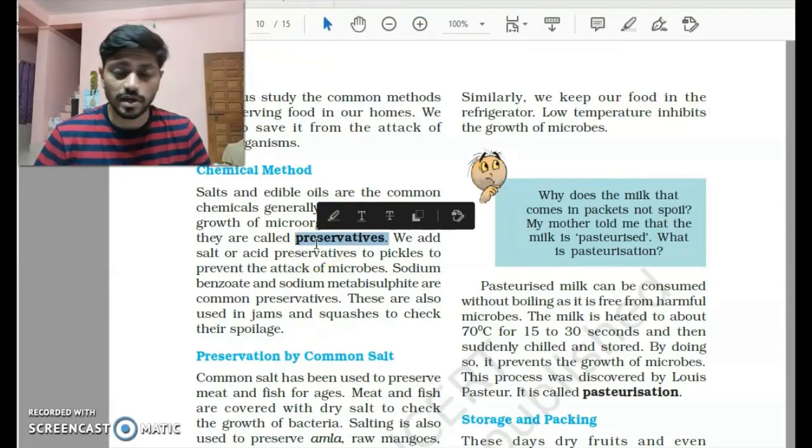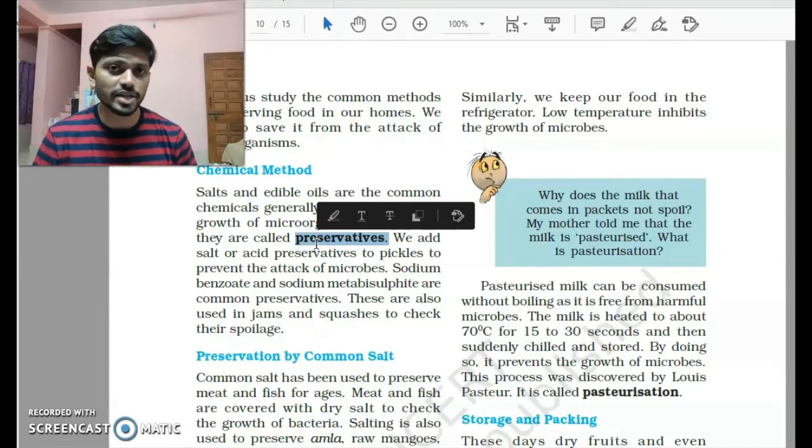Another common method of preservation is by salt. As you might have seen, when your mother makes a pickle, a mango pickle, what she usually does is, she will add some salt, she will add certain edible oils. So these ingredients check the growth of microorganisms in the pickle, and hence it can stay for mostly an entire year. So once we have a mango season, we can create a pickle. We use some preservatives, and the pickle can be stored almost a year.